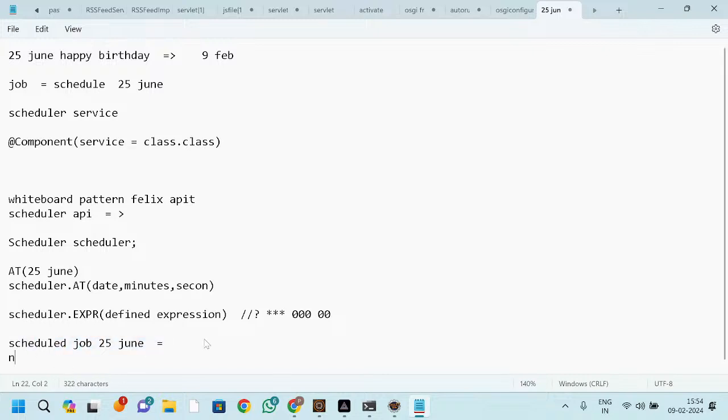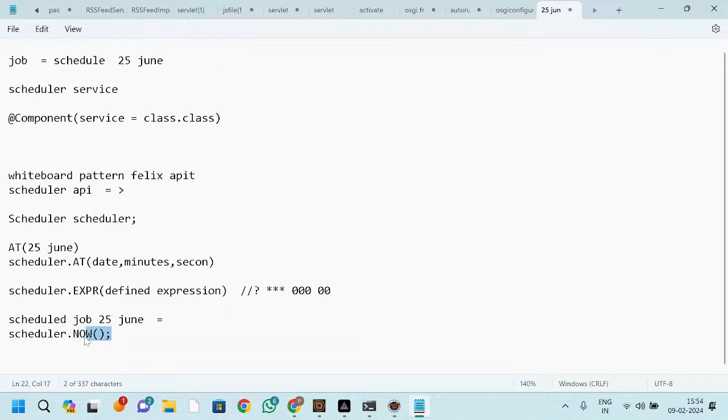So they have provided one method, that is now. It is also present inside your scheduler, and this method name is now. There is no need to mention anything inside this. So once you mention here scheduler dot now, this method will execute when your job is deployed. Whenever you deploy the code, at least once when you define this, your job will execute. Okay, job is nothing but the task.